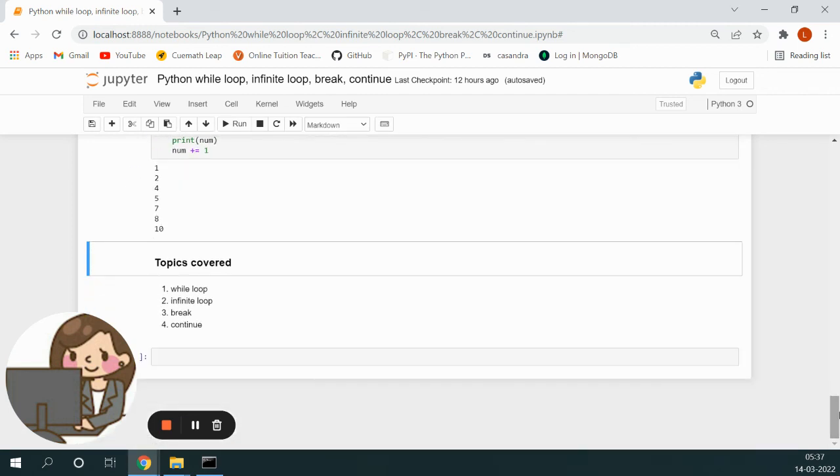So today we covered the while loop. A while loop is used to repeat a set of statements or a block of statements without writing it repeatedly. An infinite loop is when the condition remains true always and nothing is going to change it. Break is used to break out from a loop. We can give some condition in front of break, and depending on that we can break out from the loop. Continue is used to skip some statements inside the loop. We can give some condition, and depending on that we can choose to skip some statements inside the loop.